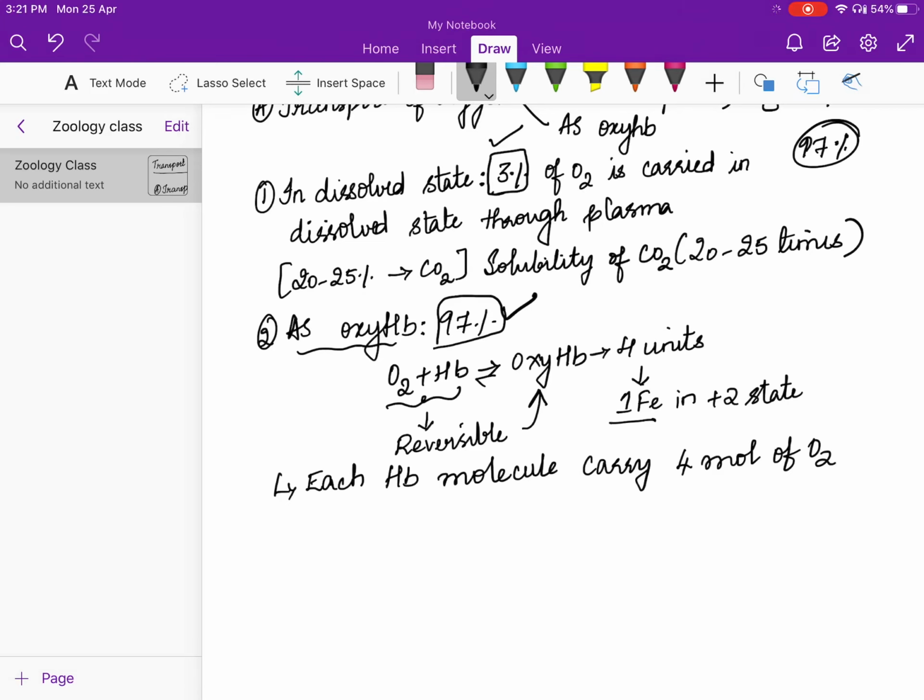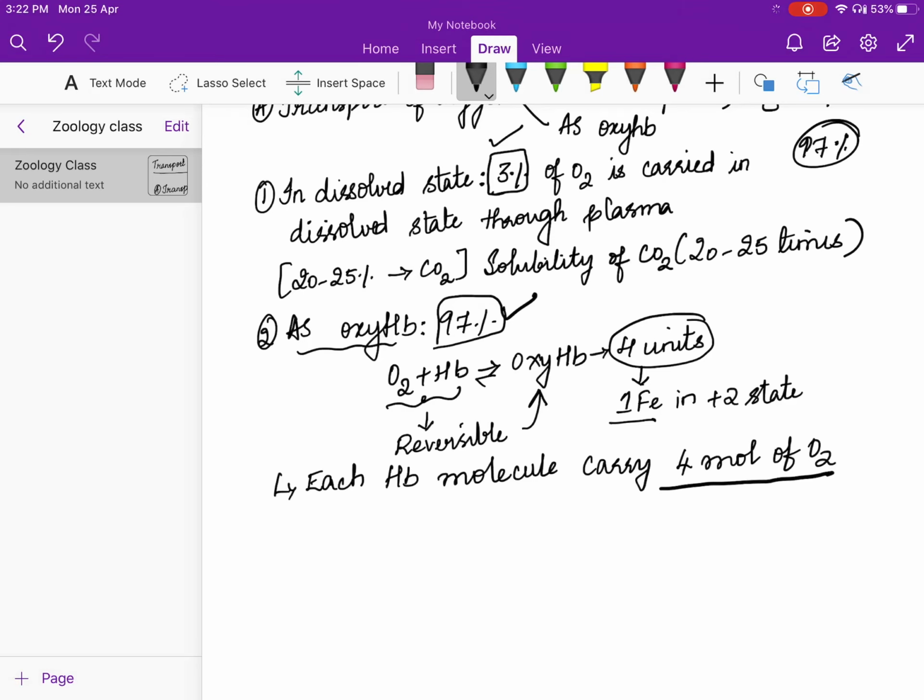Here one iron, Fe. Hemoglobin is made up of how many units? Totally 4 units. This is very important to remember. Each unit has one Fe in +2 state, and each hemoglobin molecule will help in carrying about how many molecules of oxygen? Around 4 molecules of oxygen.